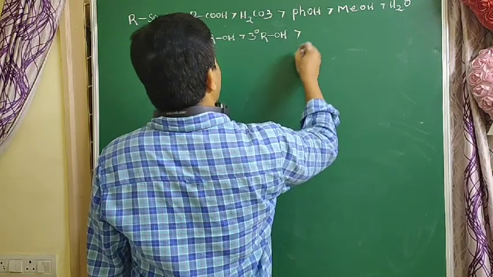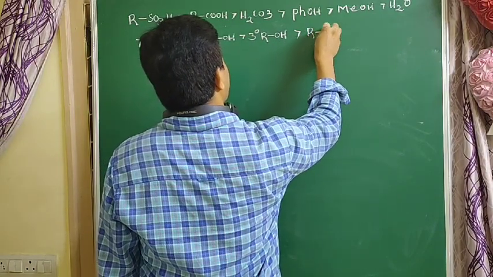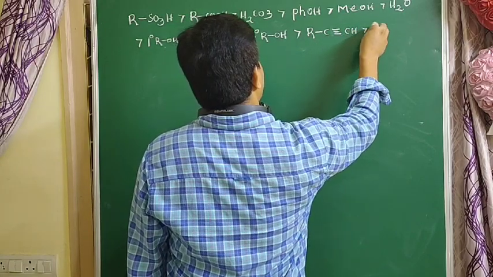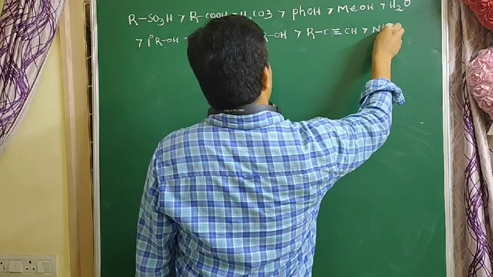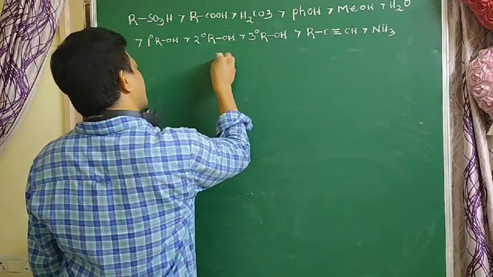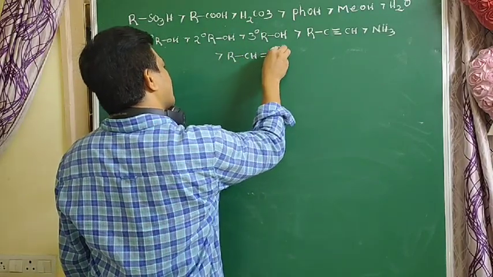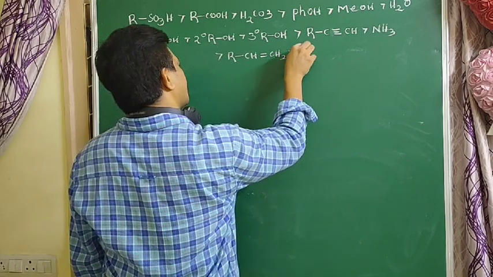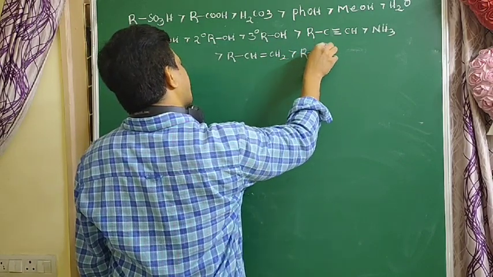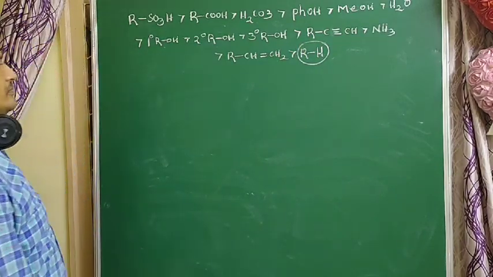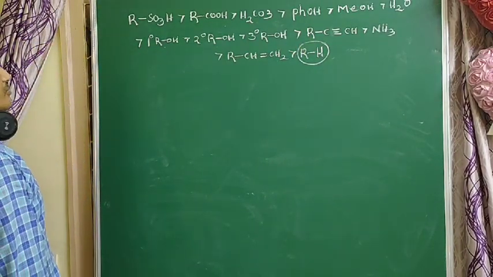So alcohols are more acidic than terminal alkynes. Terminal alkynes are more acidic than ammonia. Ammonia is more acidic than alkenes. Alkenes are more acidic than alkanes. Alkanes are the least acidic compared to all compounds.